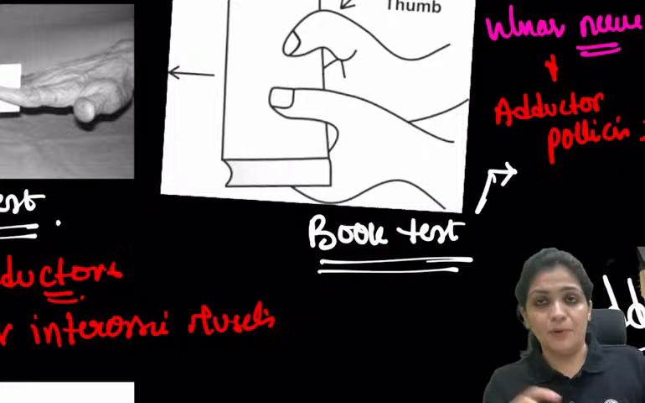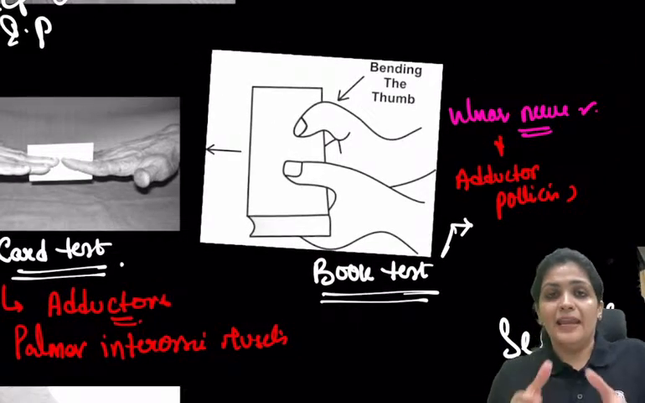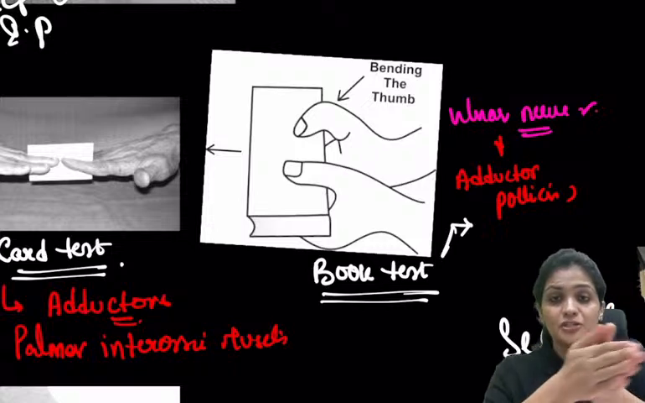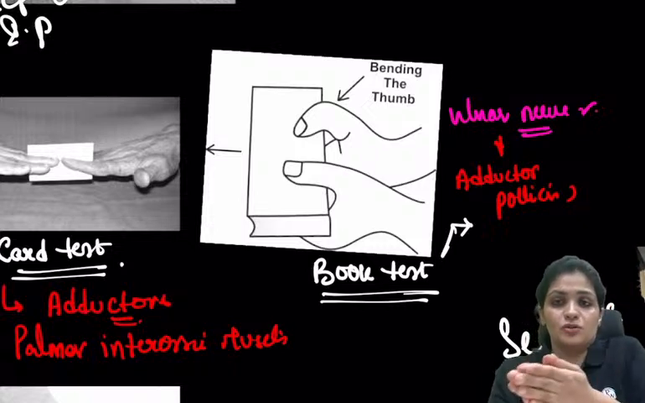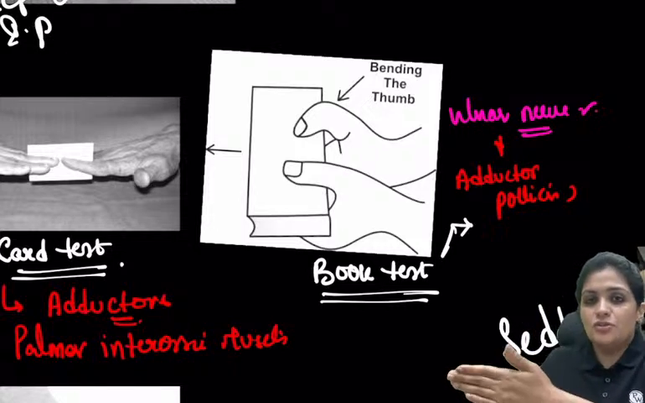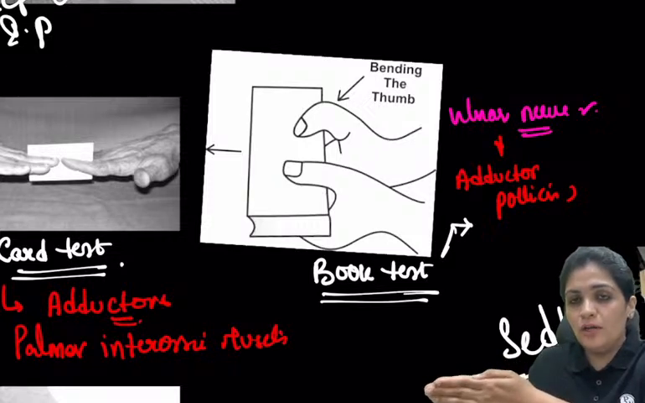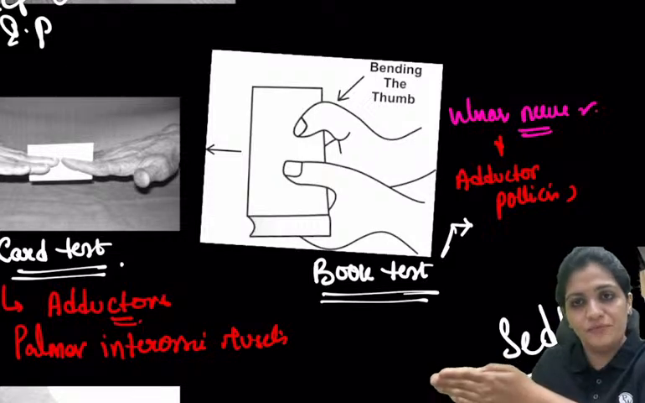And now based upon this information, what are we actually asking the patient to do? We are asking the patient to hold a book. So this is the book, I'll show you like this. We are trying to hold it, right? And now when you're trying to hold, what do you do? Again, you do adduction of the thumb.